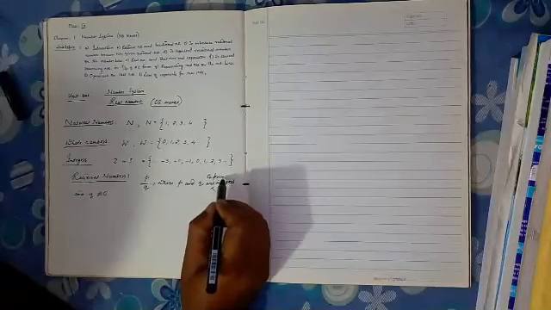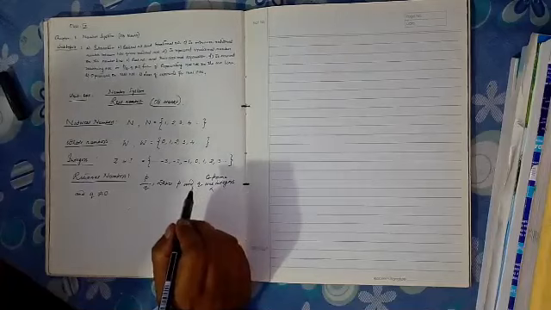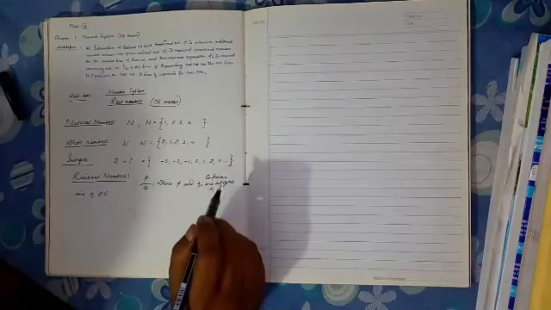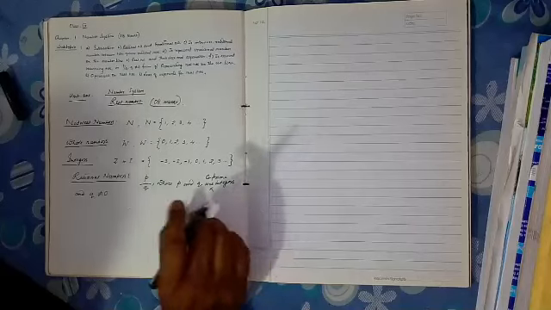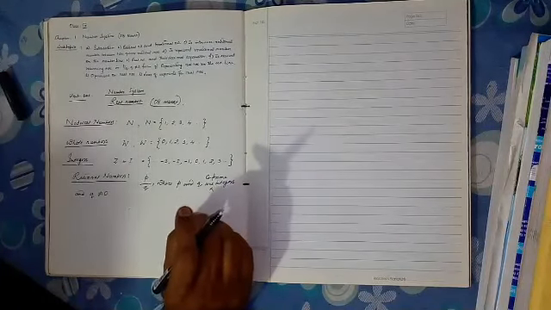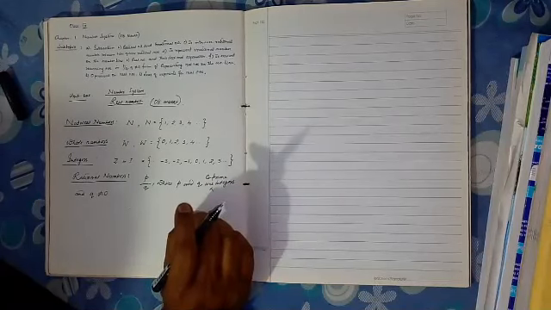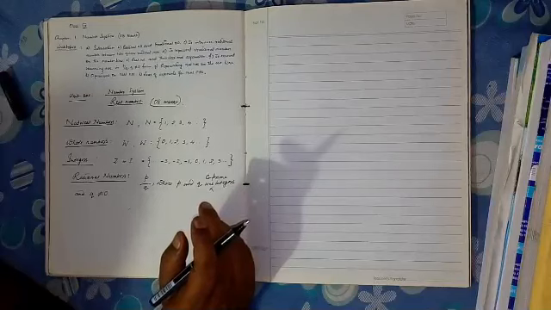Now I think you all know co-prime. Two numbers are called co-primes if between the two numbers there are no common factors except one. They are called co-prime integers.